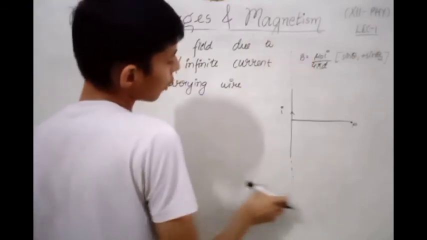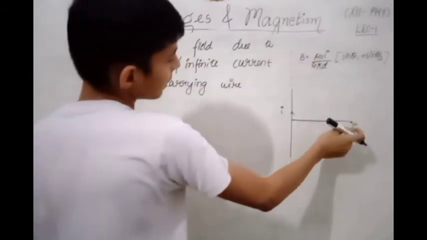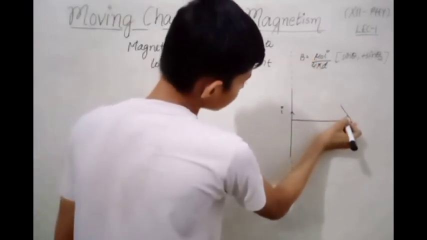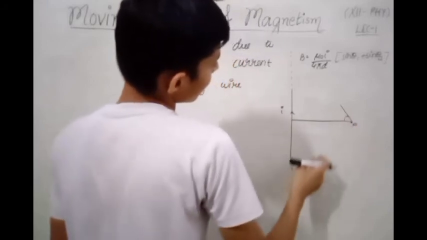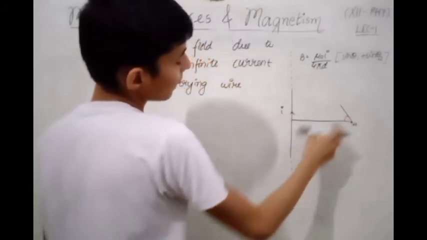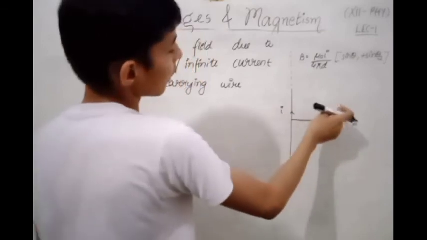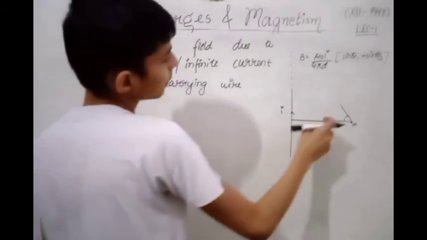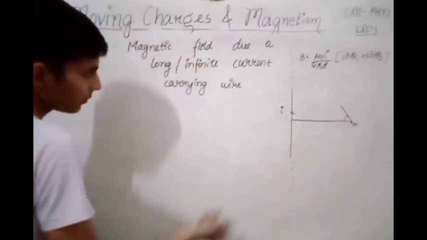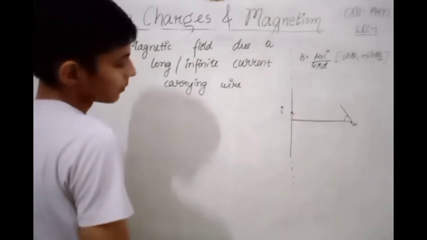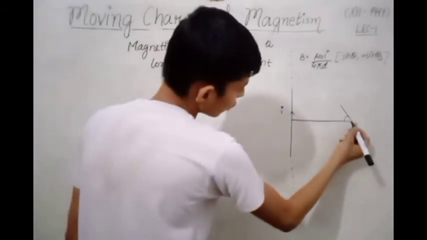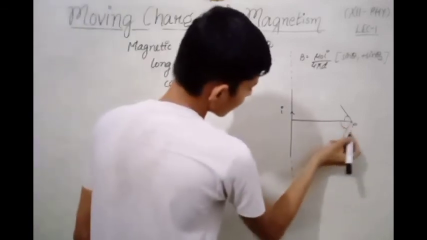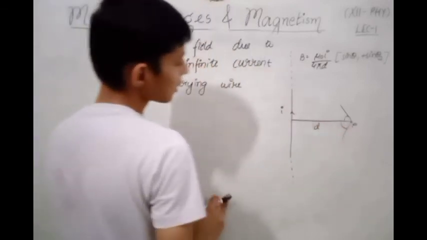This is an infinite long wire, so we can assume this angle to be 90 degrees, because this angle will meet with this wire at infinity, and at infinity we can assume it 90 degrees, because it is an infinite wire. And here we can also assume the same 90 degrees, because here also the wire is infinite, and this is our distance d.